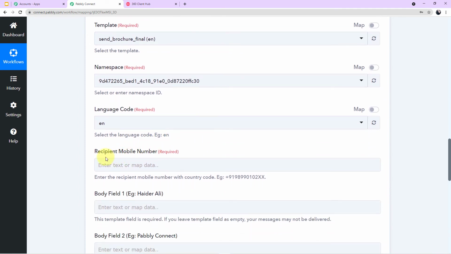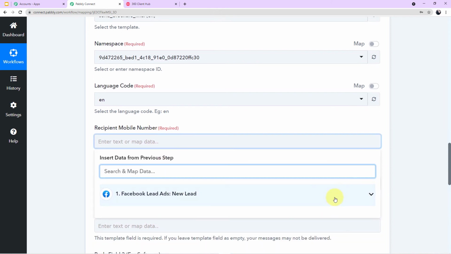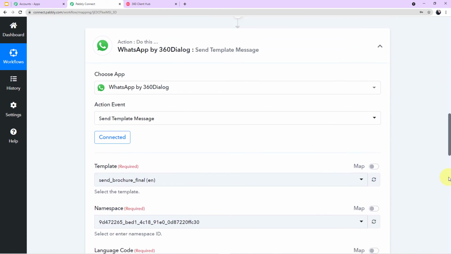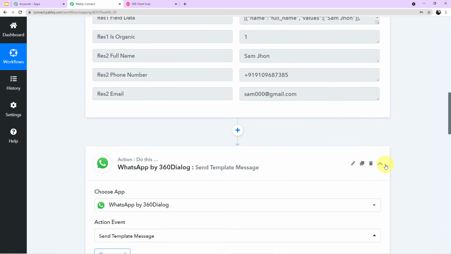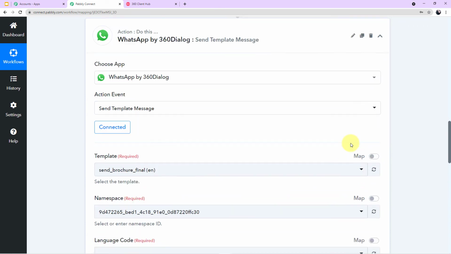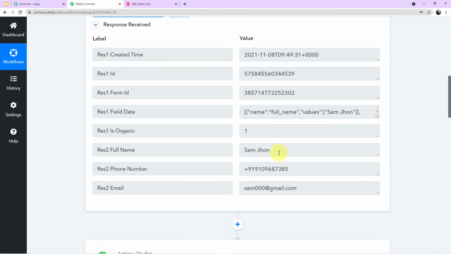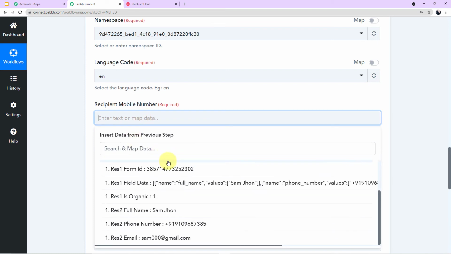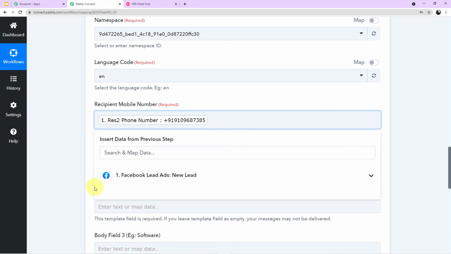Now come down to your next field, which is recipient mobile number. So let's map the recipient mobile number. Before that, guys, let me tell you what is mapping data. If you click this field, a scroll down will appear in front of you. If you click the scroll down, you can see the responses. These responses are the same responses which we have captured above in Pabbly Connect. This option of mapping data is given to you because whenever you are required to fill up a value in a field, you need not go up again and again, search for the value, copy it, come down and paste it. Instead, you can simply map the data. How? Click on the field, a scroll down will appear. Click on the scroll down, come down and search for the value. It is asking for the mobile number. I'll click the mobile number.